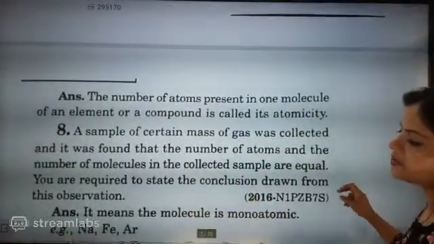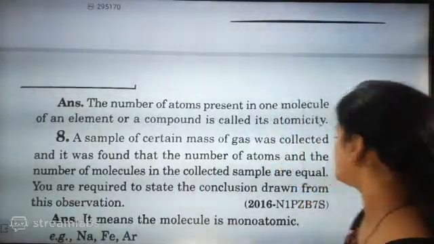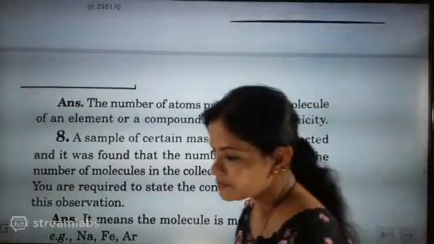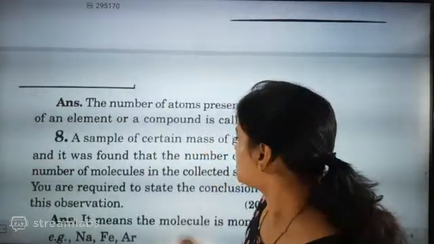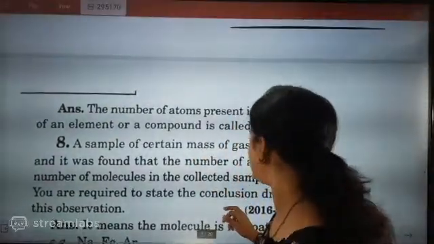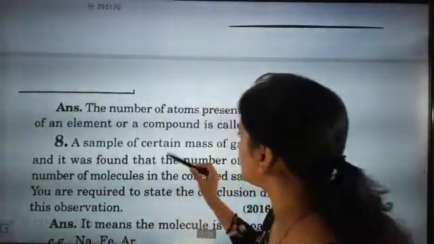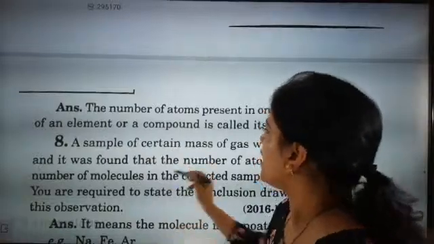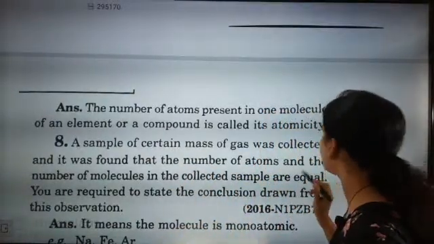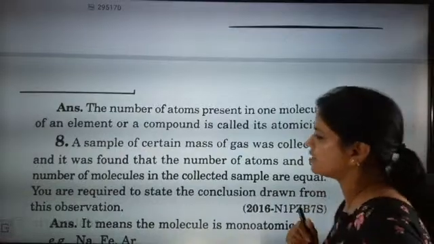So here, monoatomic. I think they are asking about monoatomic elements. Okay, wait. I'll read the last part of the question. A sample of certain mass of gas was collected. It was found that the number of atoms and the number of molecules in the collected sample are equal.